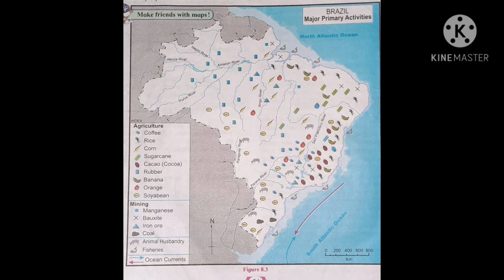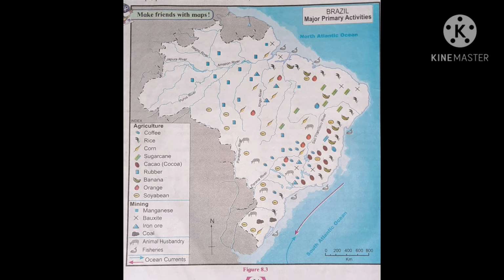The important mining products here are manganese, bauxite, iron ore, coal. Let us see where they are extracted on a large scale. Manganese, north and northeastern part of Brazil. Bauxite is found closer to the coastal line in the north, northeast and southeast part of Brazil. Iron ore, central and southeastern part of Brazil. Coal is largely found in the southern part of Brazil.